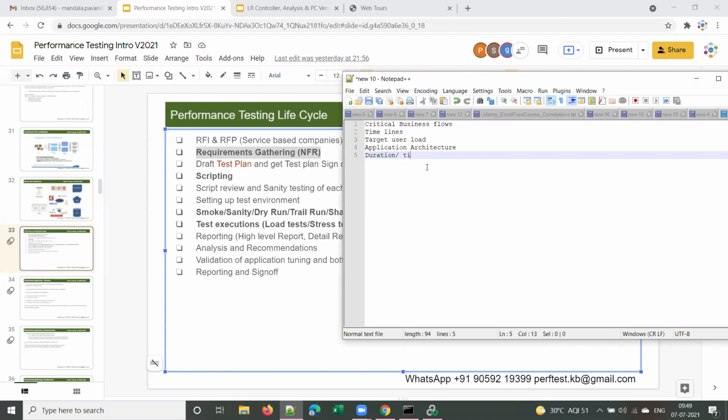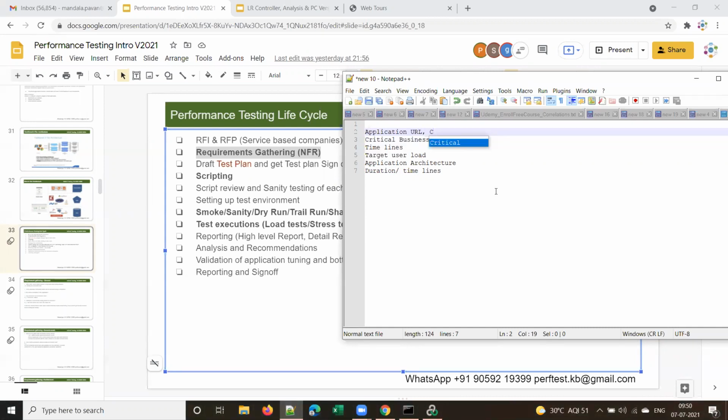Duration or timelines. Right. There is one more thing, guys, one more very important thing, the first and foremost thing. Objective. If it is a web application, yes, first you should know what is the application URL, right? Yes or no? Yes. Right. So you'll collect all these requirements.